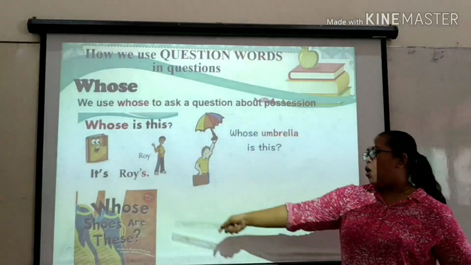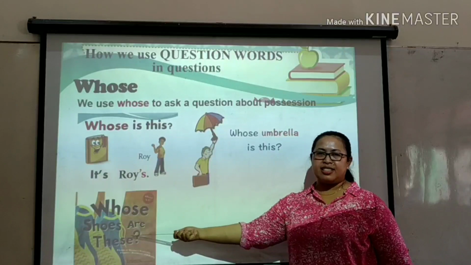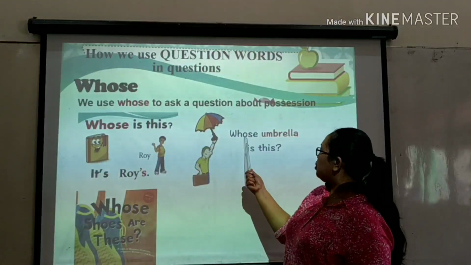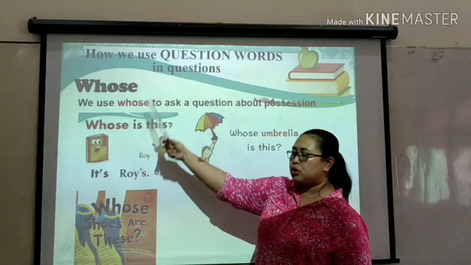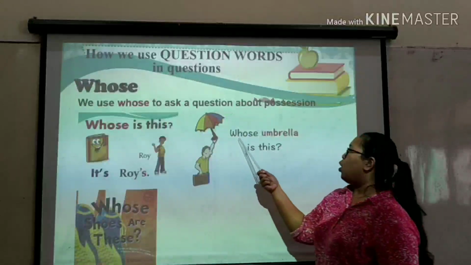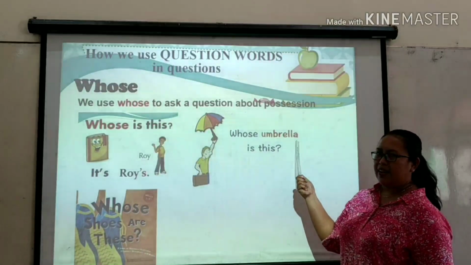Next. Whose shoes are these? After whose, when you use whose, after whose you put the noun. Whose shoes? Whose umbrella? Okay?